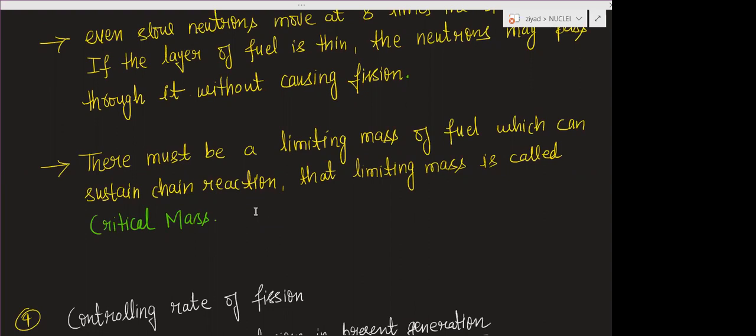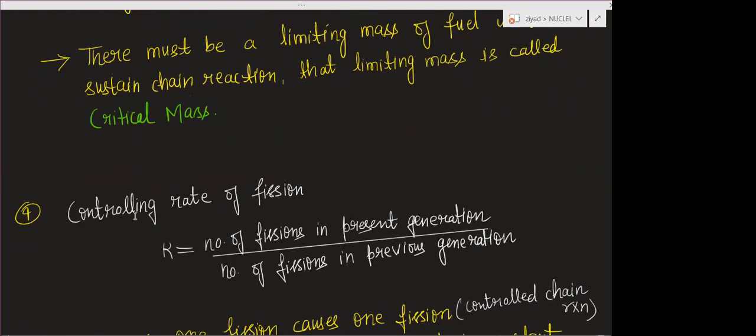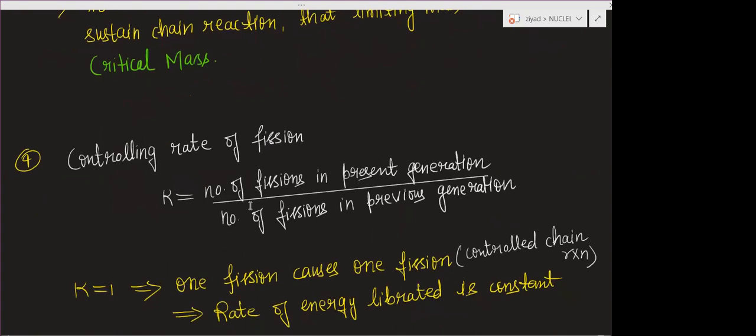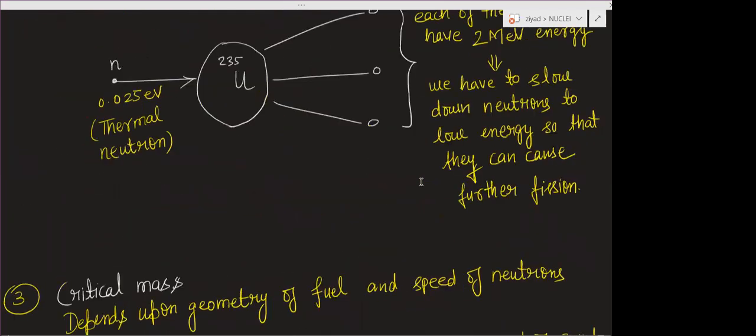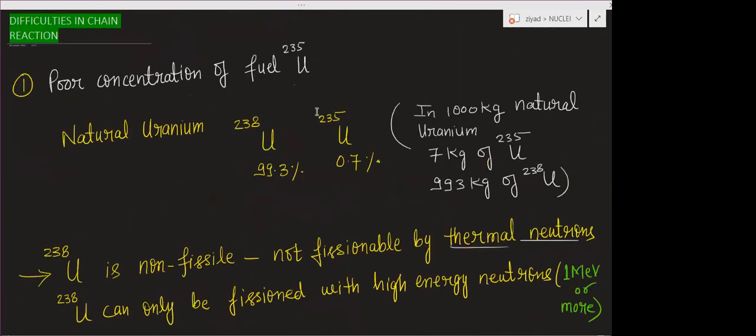Now after that, the fourth problem is controlling the rate of the fission. If the fission reaction becomes uncontrollable, a large amount of energy will be released, and controlling that is difficult. So this is defined by the rate of fission. Rate of fission is equal to the number of fissions in the present generation divided by the number of fissions in the previous generation.